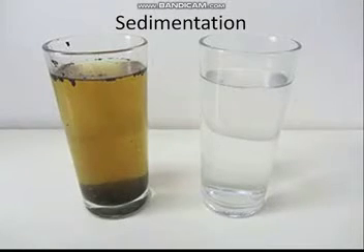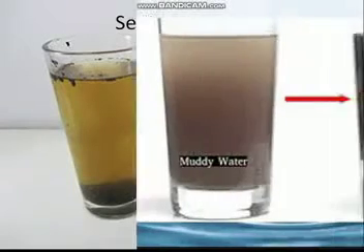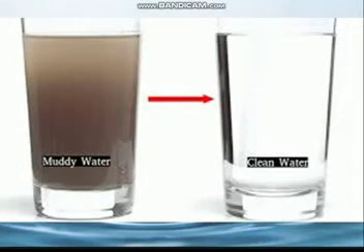Then what is meant by sedimentation? Sedimentation is a process in which the heavier particles of an insoluble solid in a liquid settle down at the bottom. This mass of solid particles that settle down at the bottom is called a sediment. Means in this process, heavier particles of an insoluble solid in a liquid settle down at the bottom and the liquid is left as it is; this is called sedimentation. And you also get clean water from muddy water by using the sedimentation process.